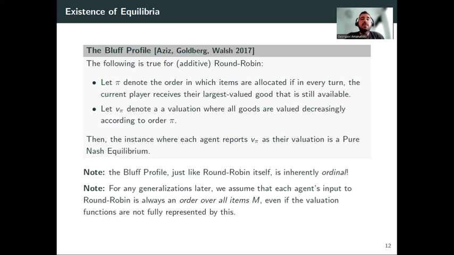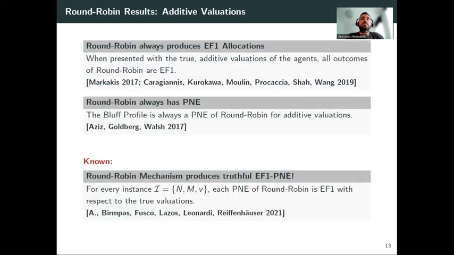And it has been shown to be a pure Nash equilibrium always. And so round robin is a fair allocation mechanism that always has pure Nash equilibria. And it was recently shown that actually every single equilibrium of round robin is EF1, meaning that it corresponds to an allocation that is EF1 with respect to the true valuations.